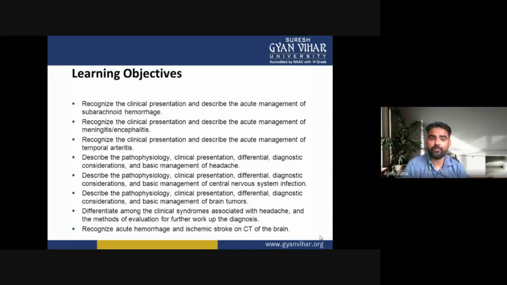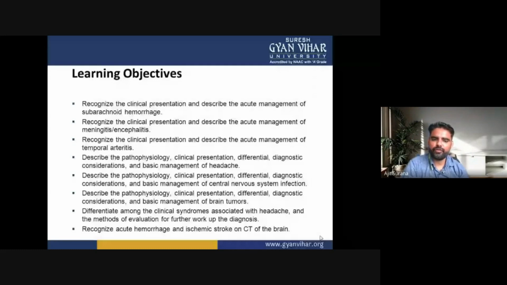So, in the learning objectives, the student should understand how to recognize the clinical presentation and describe the acute management of subarachnoid hemorrhage. The student should recognize the clinical presentation or clinical features and describe the acute management of meningitis or encephalitis, and recognize the clinical presentation or clinical features and describe the acute management of temporal arteritis.